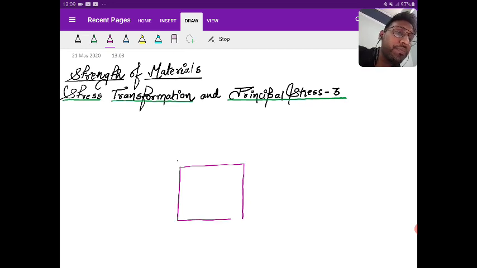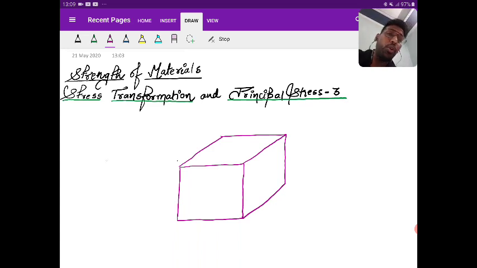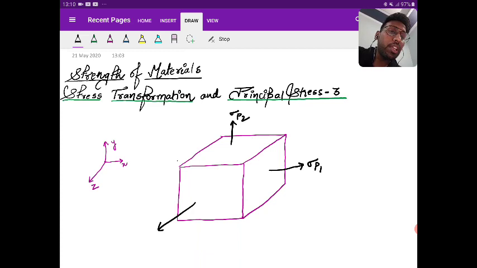If I say that this is a cuboidal structural element with horizontal x, vertical y, and out of the plane z. I have told you that along x you can see sigma p1, along y sigma p2, and along z sigma p3. Yes or no? So you can see the principal planes. Can you see the principal plane? Yes or no?